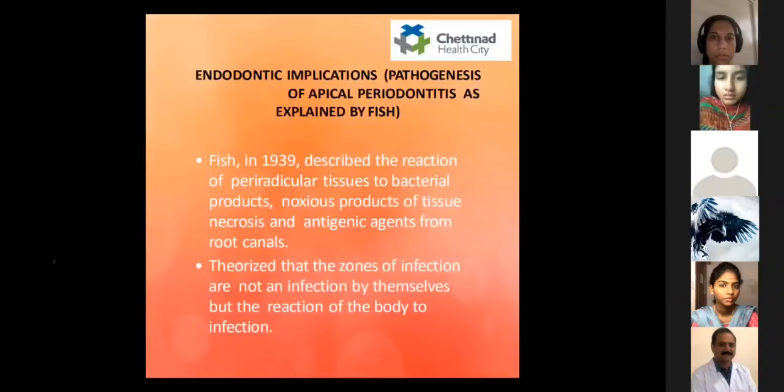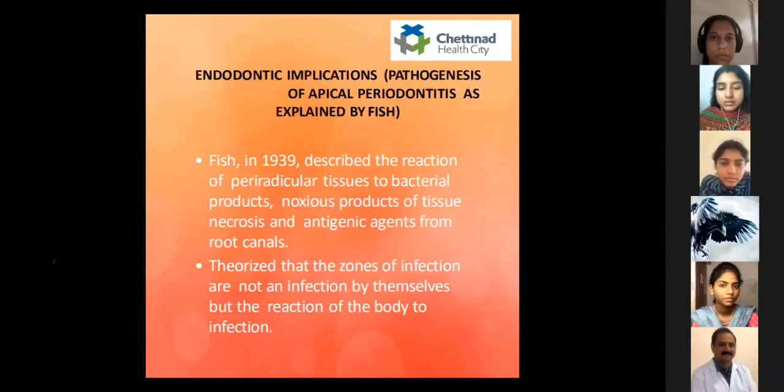So the next is endodontic implication. This is also an important topic which can be asked separately in the 5 mark, which is the Fish theory. Fish in 1939 described the reaction of periradicular tissues to the bacterial products, noxious products of tissue necrosis, and antigenic agents from the root canals. So he theorized that the zones of infection are not an infection by themselves but the reaction of the body to the infection.